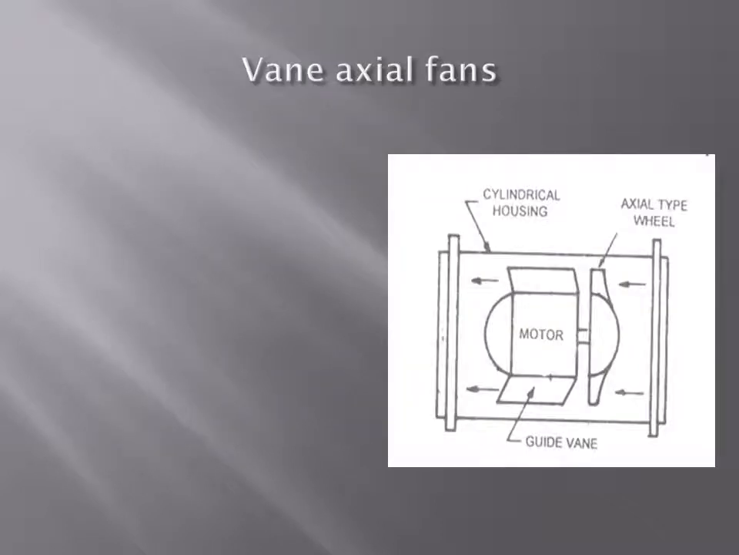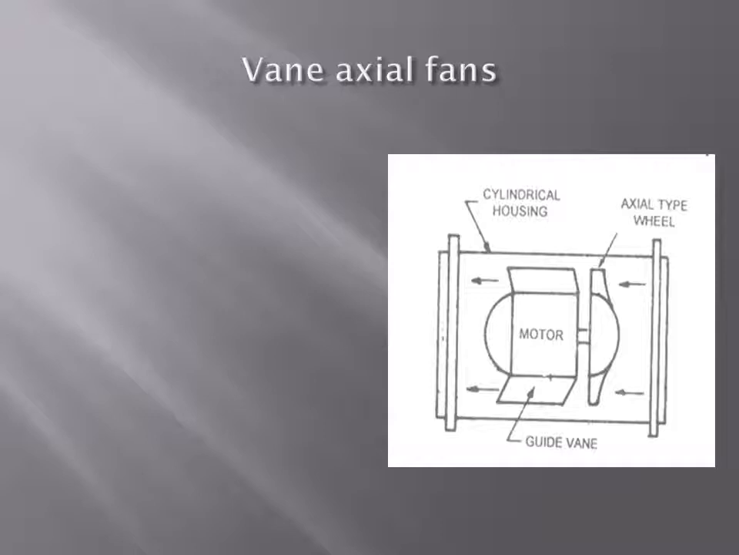Next one is vane axial fans. So vane axial fans consist of an axial flow wheel mounted in a cylinder with a set of guide vanes. We can see the guide vanes, the axial type wheel, and it is in a cylindrical housing. So this fan eliminates the turbulence of flow. Because of the guide vanes, turbulence of flow is eliminated, so air leaves in a straight line flow.